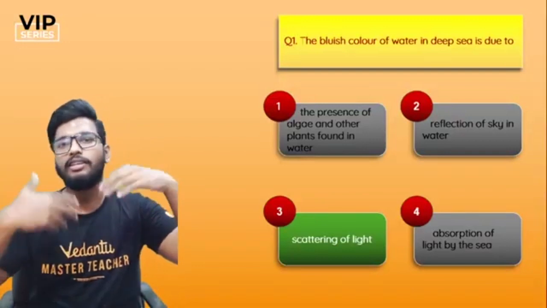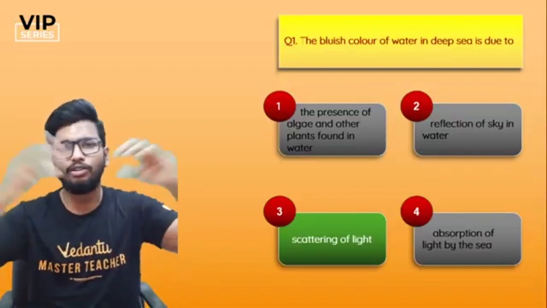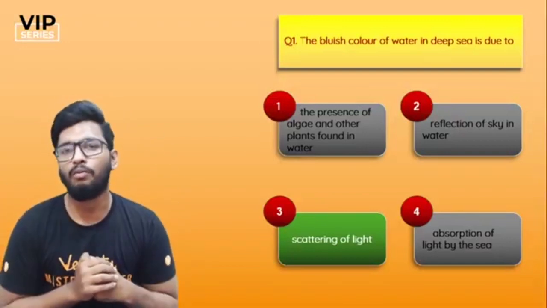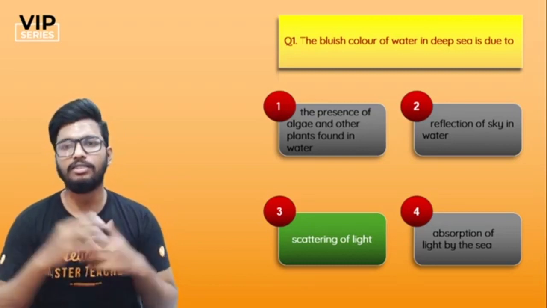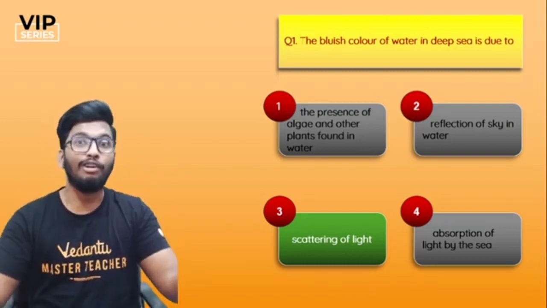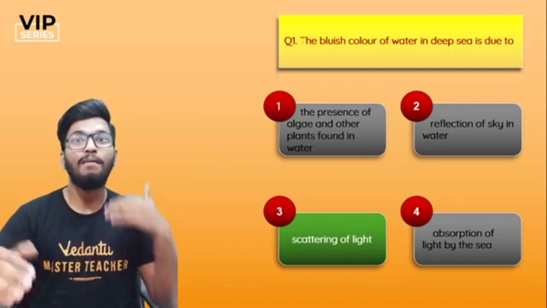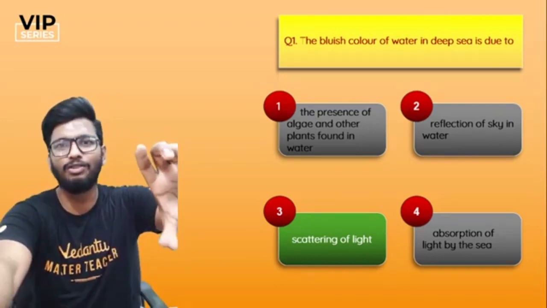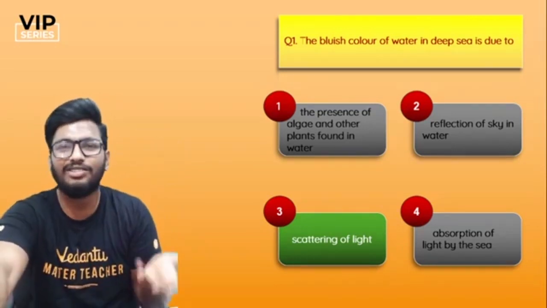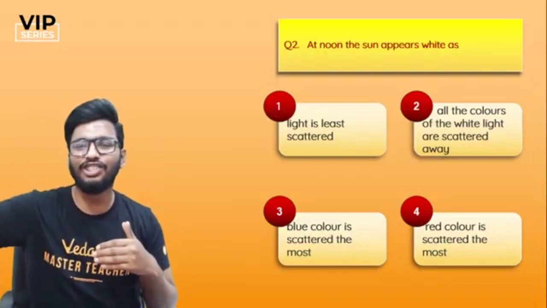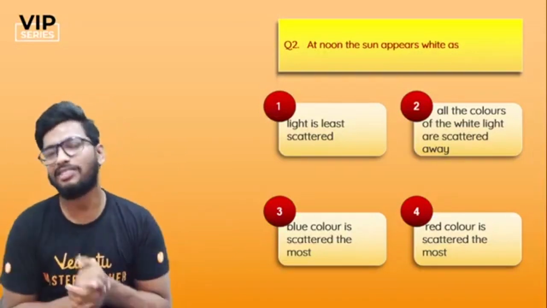And second, you can also say that it's because of scattering of light. That is, all the dust particles and everything would basically scatter the wavelengths of light, and you'll be able to see it as blue in color. That's all. But the actual color of water, if you've ever taken a glass of water, is colorless. Water does not have any color. But then when you look at seas and oceans, it looks blue in color. That's because of scattering of light.